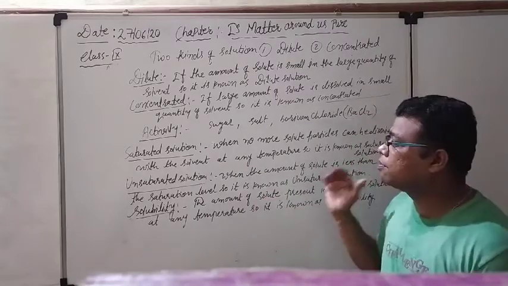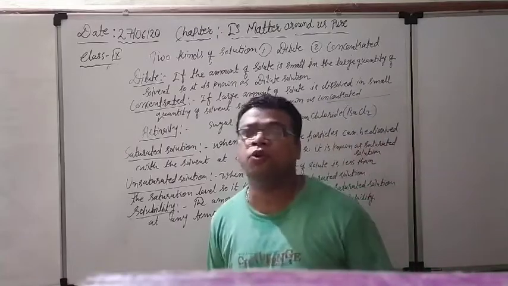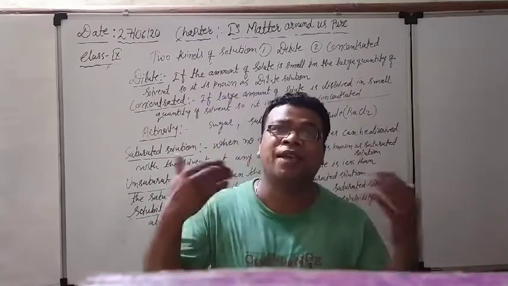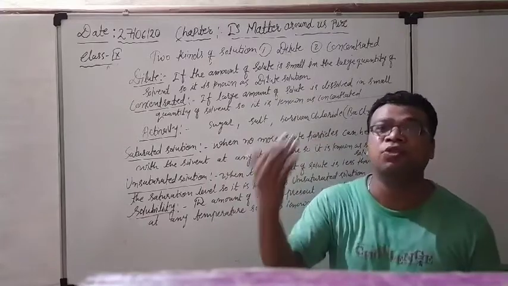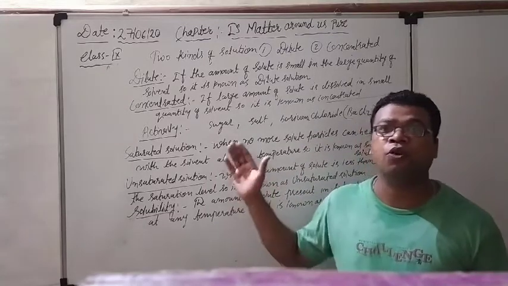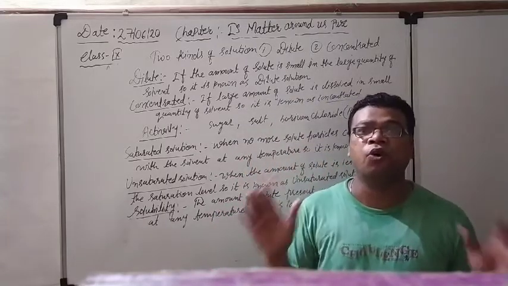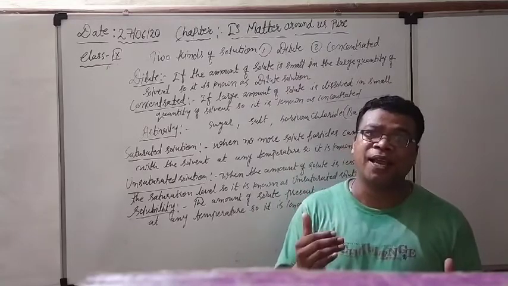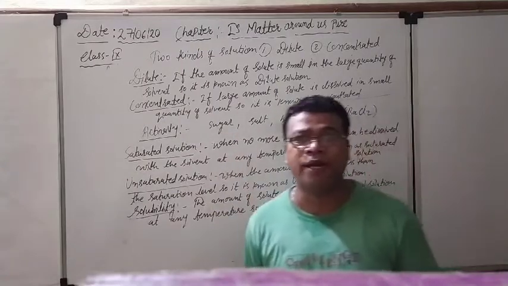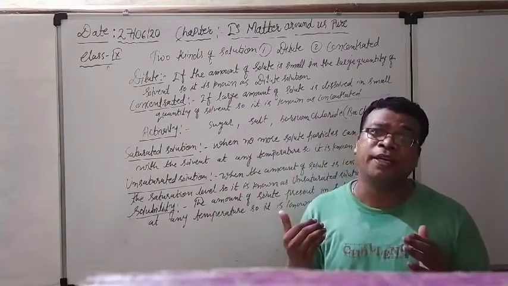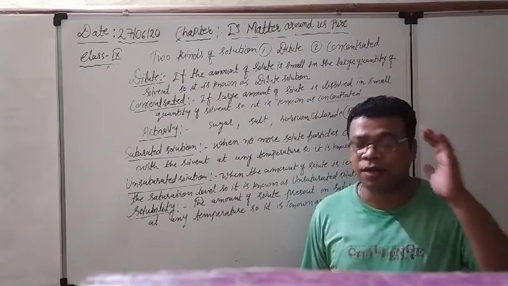I cannot say that in the saturated solution of sugar, the saturated solution of salt, and the saturated solution of barium chloride, I have added the same amount of sugar, salt, and barium chloride. Different amounts can be dissolved at the saturation level, so their solubility is different. At the same temperature, their solubility will always be different. We can add different amounts of sugar, salt, or barium chloride at a particular temperature, so we cannot say the solubility of all these things will be the same.